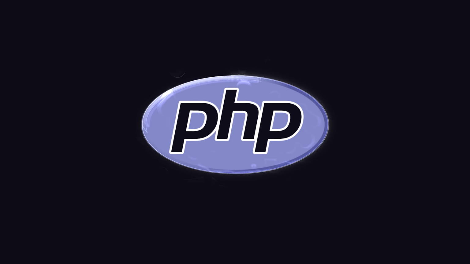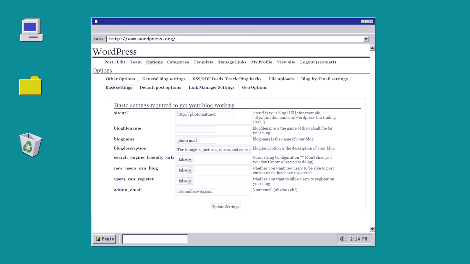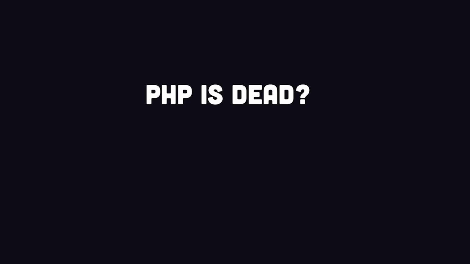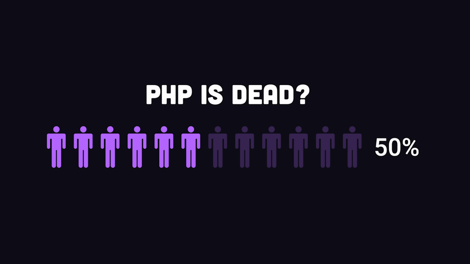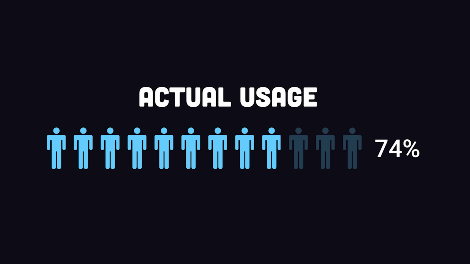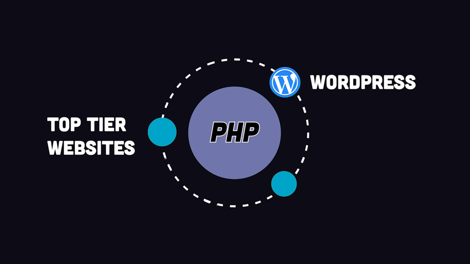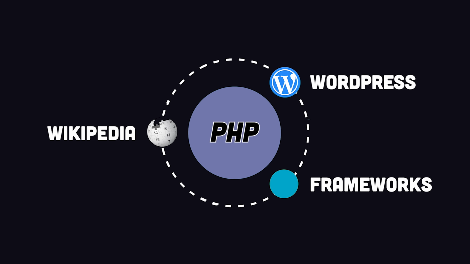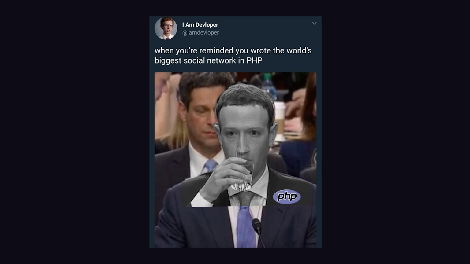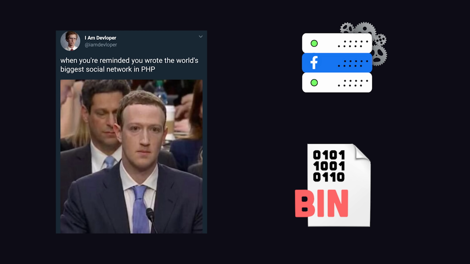PHP, a dynamic interpreted scripting language for building interactive websites on the server. Despite the haters pronouncing it dead, it remains one of the most popular languages for back-end web development. It powers content management systems like WordPress, top-tier websites like Wikipedia, and countless others via frameworks like Laravel and Symfony. Hell man, even Facebook uses it, although they built a custom compiler to convert it to machine code on their servers.